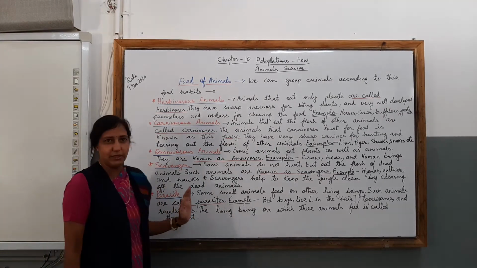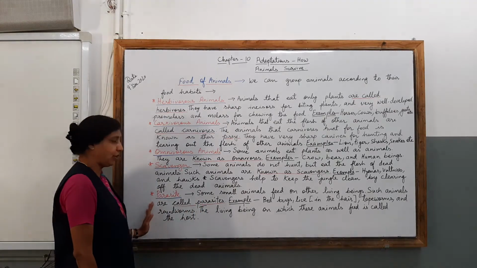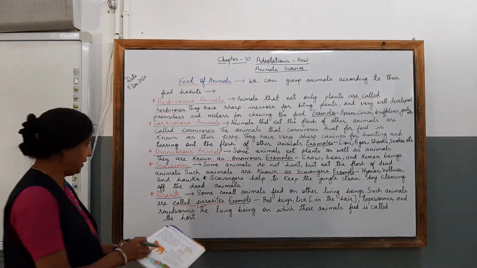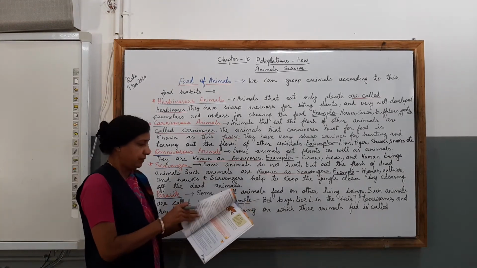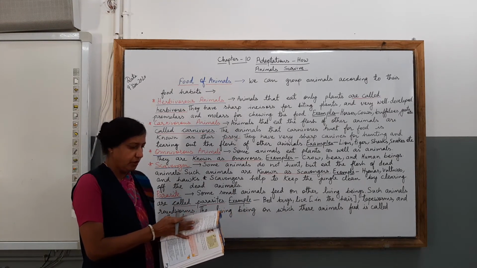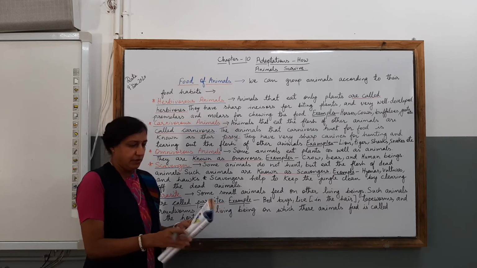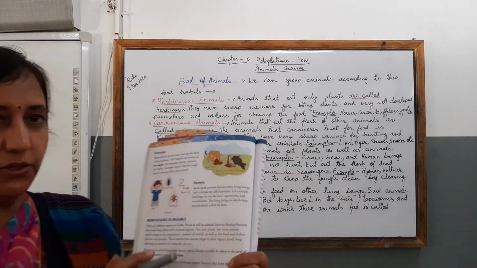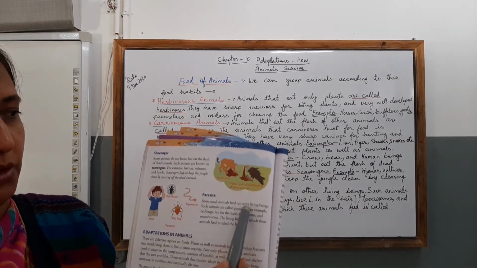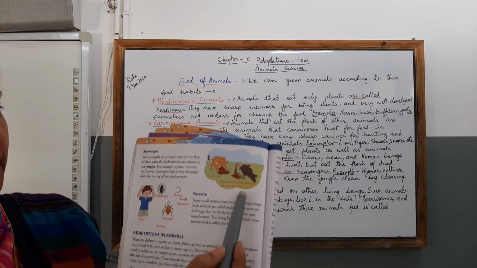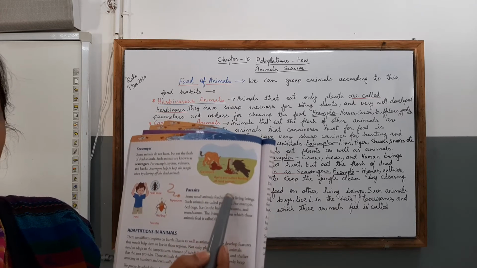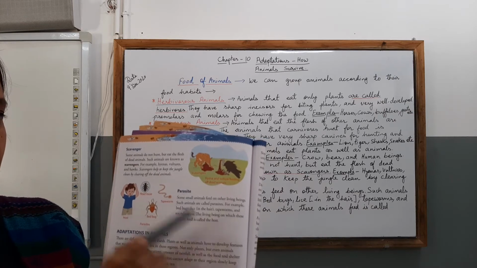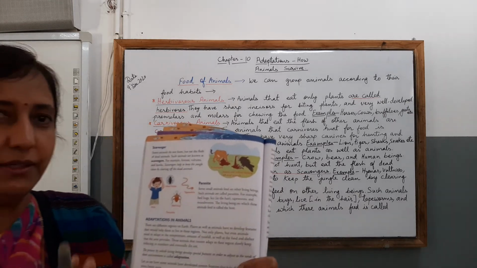Now moving ahead with the next topic, children, we are going to talk about the parasites. So let us see the picture being given here in your textbook. Children, here you can see, first you have to see the picture of the scavenger. Here you can see, children, in your textbook, on this page, they are eating the food which is left over by the other animals. So they don't have to hunt, they are just eating that food and clearing the jungle.